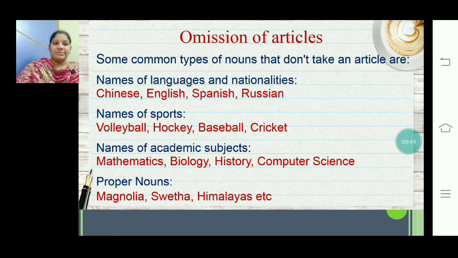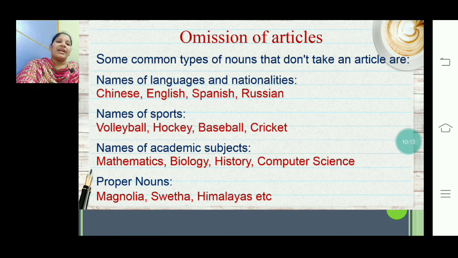Spanish and Russian are languages, and Chinese and English are nationalities. So when we discuss those things, we can just omit the articles. It's okay to skip them. And names of sports: you can't say "the volleyball," just "volleyball." You can't use the articles there.